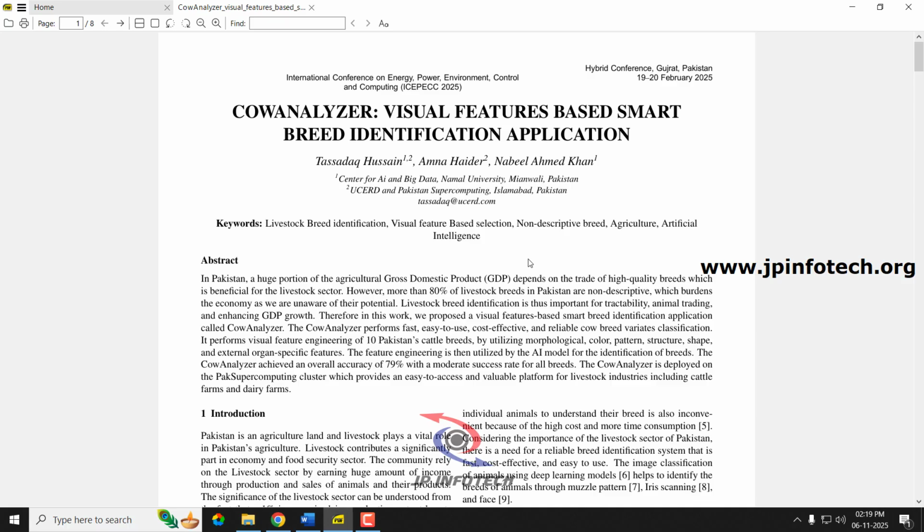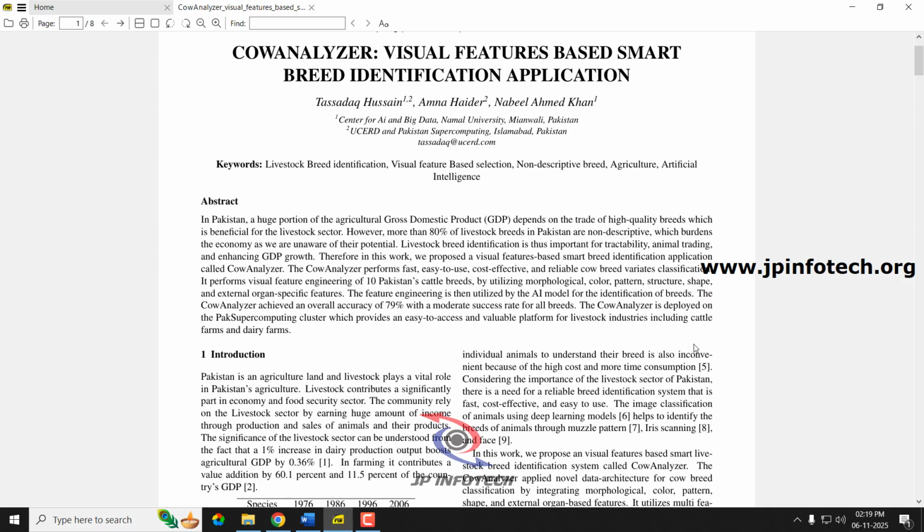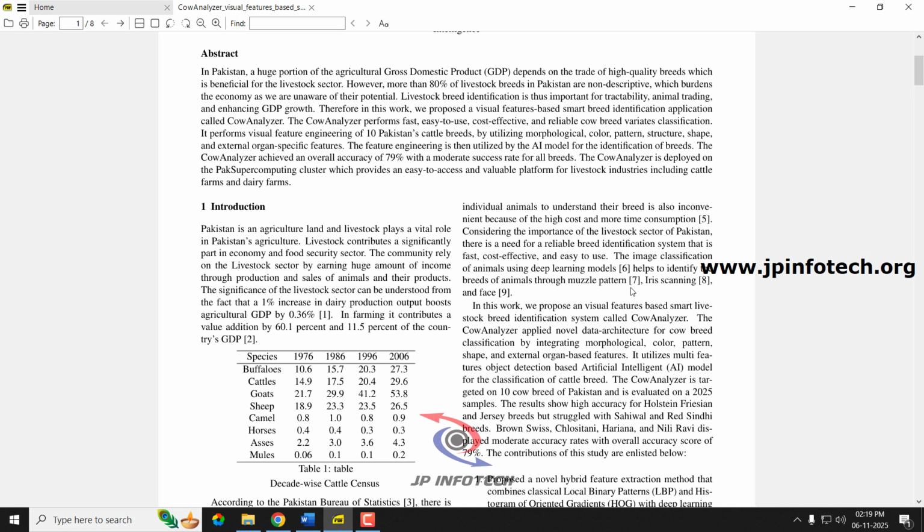To overcome this issue, in this base paper, the authors have implemented a visual feature based smart breed identification application. Here in the base paper, the authors from Pakistan have taken 10 cattle breeds, and based on features like color, pattern, structure and shape, they have implemented breed identification.